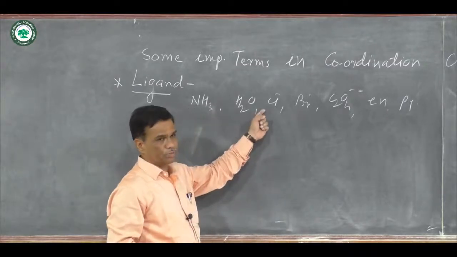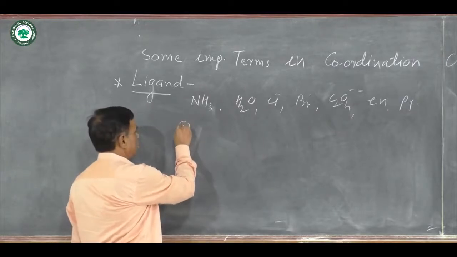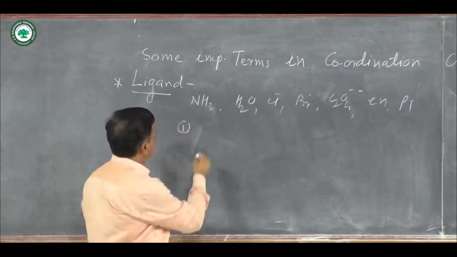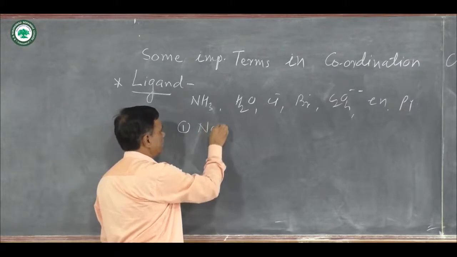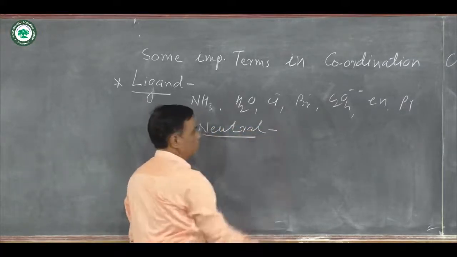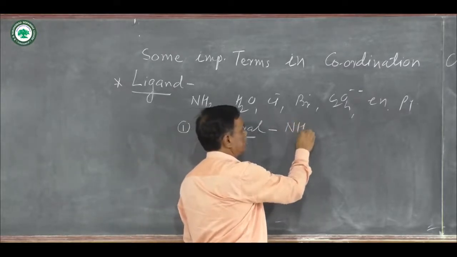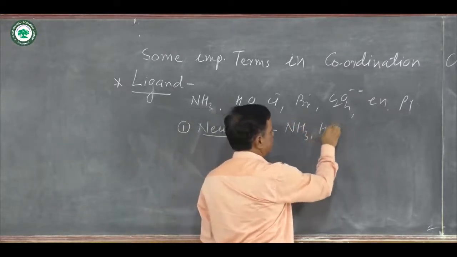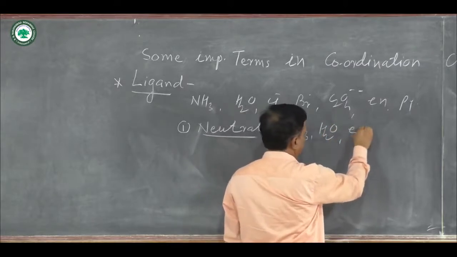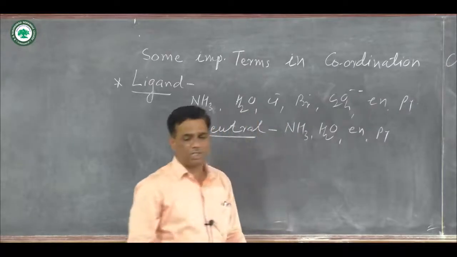On the basis of their donation and charges, mainly there are 3 types of ligand. First one is neutral ligand. Example, NH3 is a neutral ligand, H2O is a neutral ligand, ethylene diamine is a neutral ligand, pyridine is a neutral ligand.